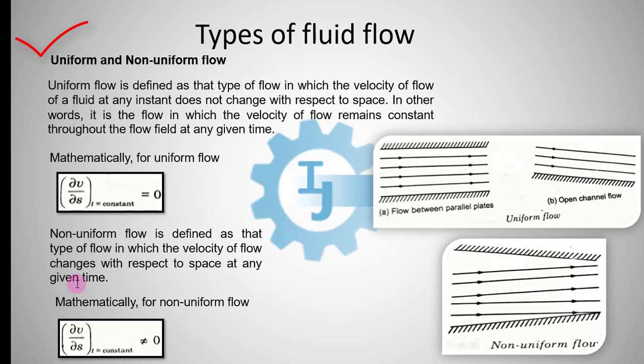Now, non-uniform flow is defined as that type of flow in which the velocity of flow changes with respect to space at any given time. Mathematically, we can write, when t equals constant, suppose at any given time the velocity changes with space, here del V by del S not equal to 0. So here we can see the velocity changes with respect to space. So the flow is non-uniform.